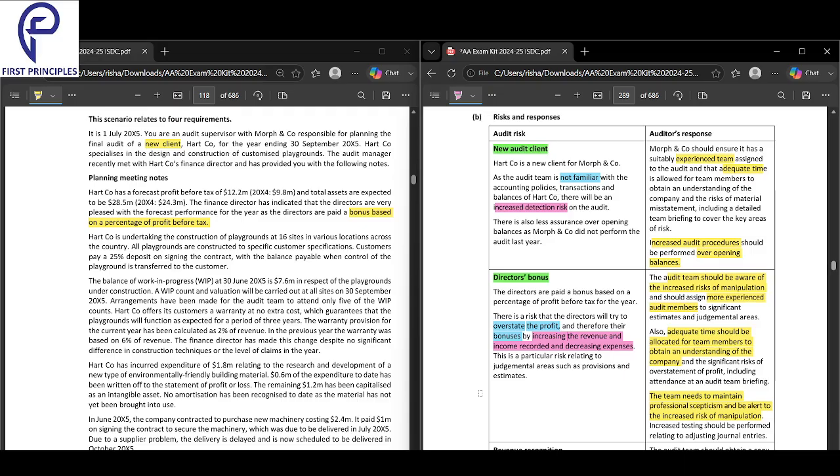So we got the new audit client, we understood, and this is about director's bonus. So what is the risk? We found out why it is a risk, because there might be an increase in revenue and a decrease in expenses. Why will the management do this? As a result, the profit will be overstated and the bonus will be overstated. That's why they'll do it.